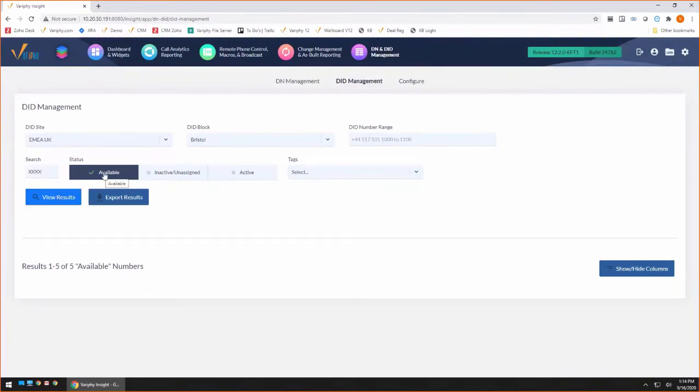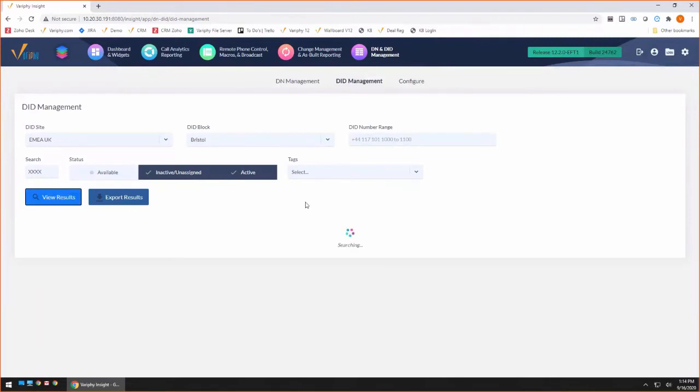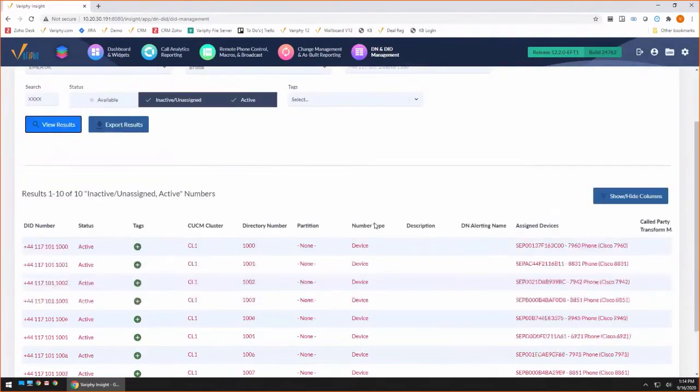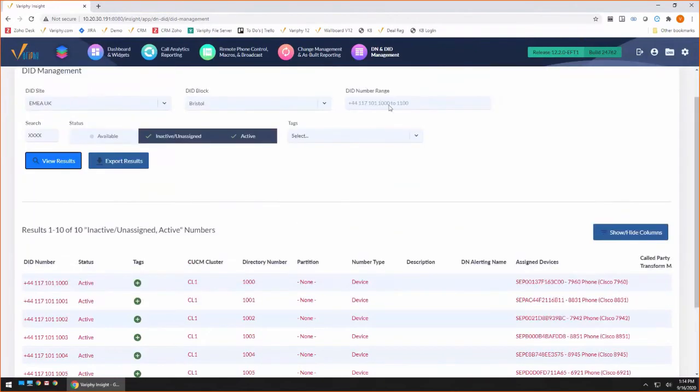Now I can show available DIDs, inactive, or active. So for right now, I'm going to focus on the active and inactive, because that's going to show how we relate those DIDs back to your call manager. So what we're doing here is we go out to that call manager. We know the last 4 digits of that DID are going to match the DN.